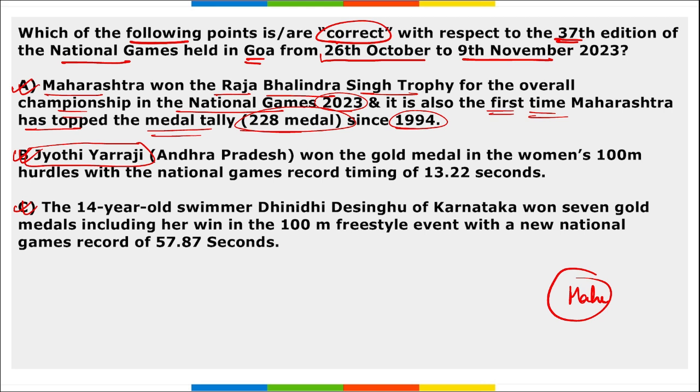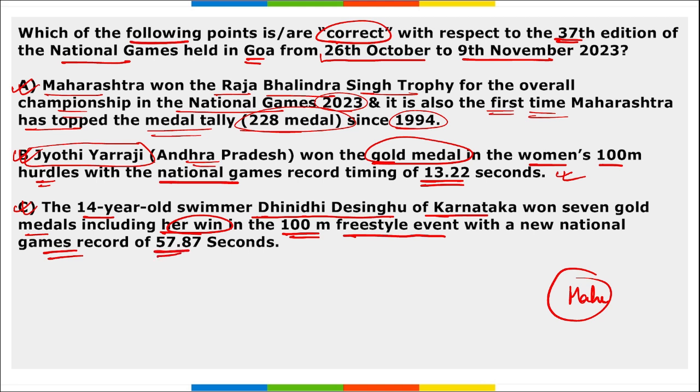Then Jyothi Yarraji of Andhra Pradesh won the gold medal in the women's 100-meter hurdle with a National Games record timing of 13.22 seconds. And 14-year-old swimmer Dhinidhi Desinghu of Karnataka has won 7 gold medals, including her win in the 100-meter freestyle event with the National Games record of 57.87 seconds. So all these three options are rightly mentioned.